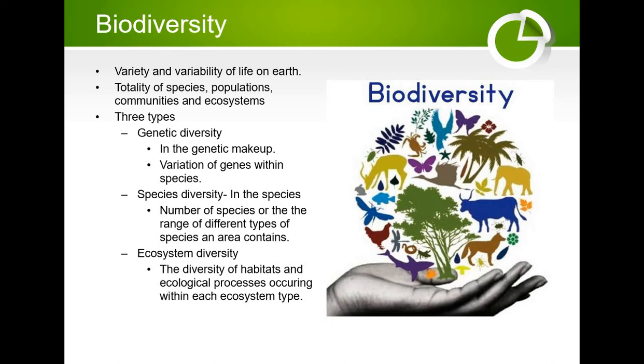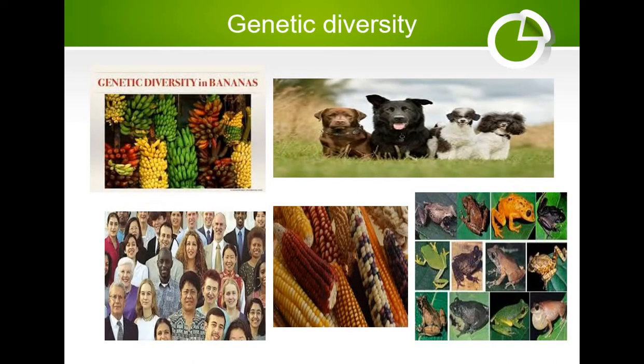Now we'll move into the next slide. What are the values or importance of biodiversity? Before that, see, this is the banana variety. We have different types of bananas. So this is genetic diversity. See, different types of dogs. These are all Homo sapiens, but there are different categories of people.